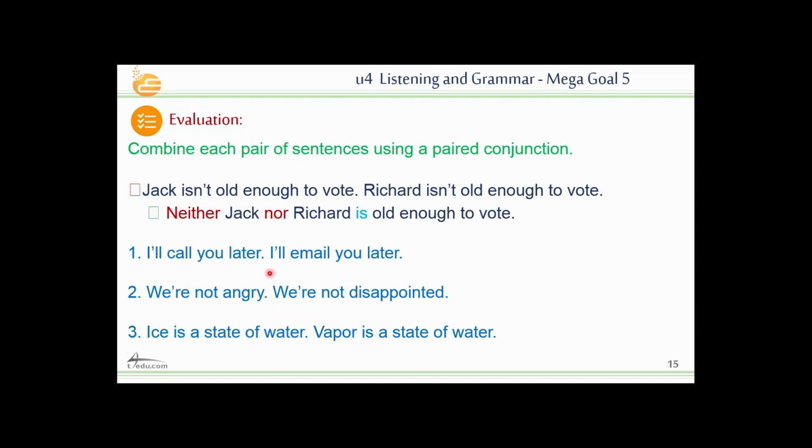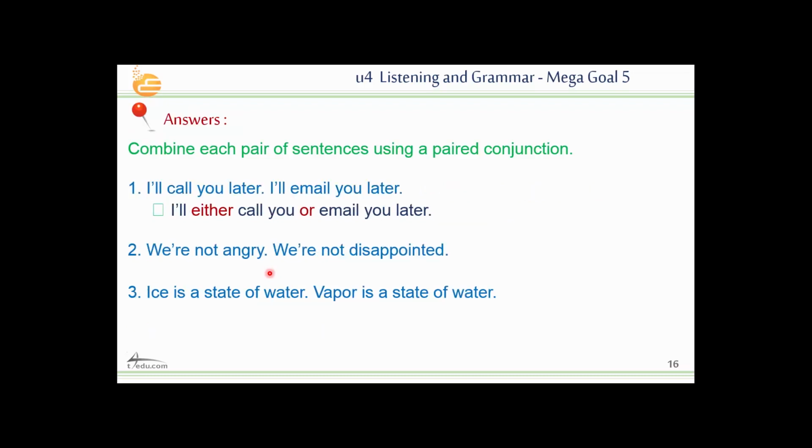Here we have four options. What can I use? I will either call you or email you, because here the sentence is affirmative. I'll either call you or email you later. Here I have two options, either or. Okay, this is okay about the use of this paired conjunction.